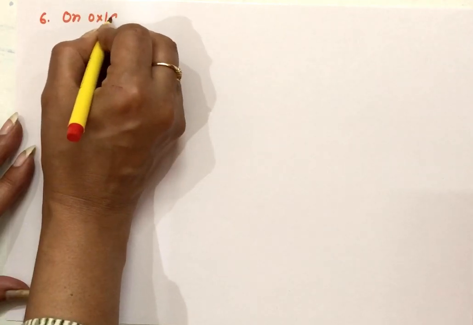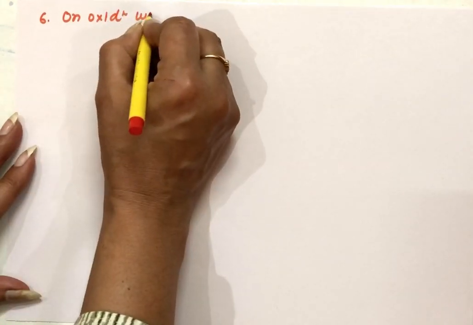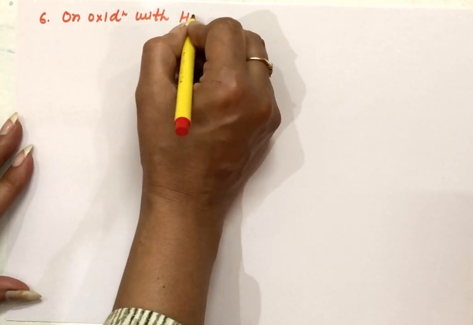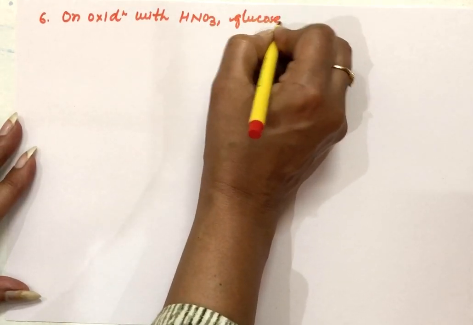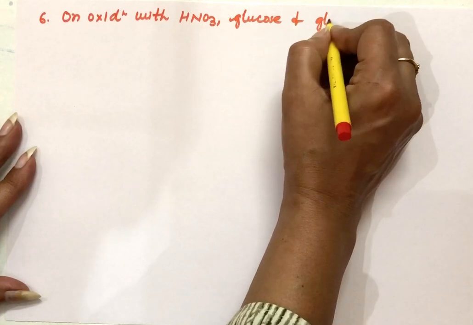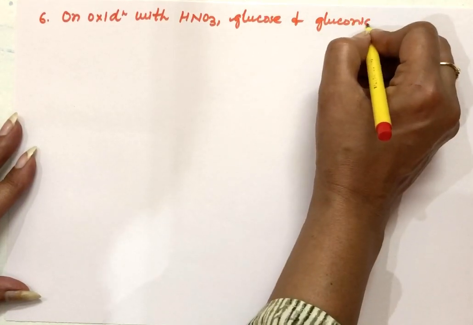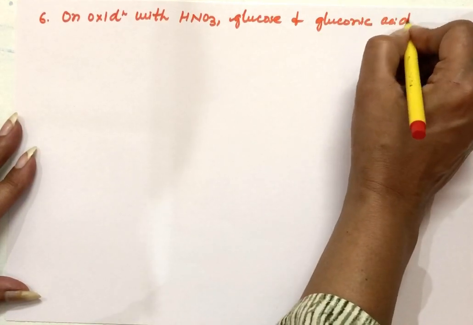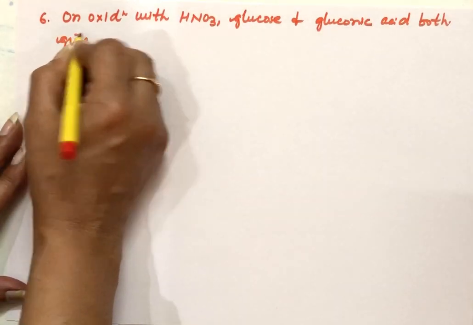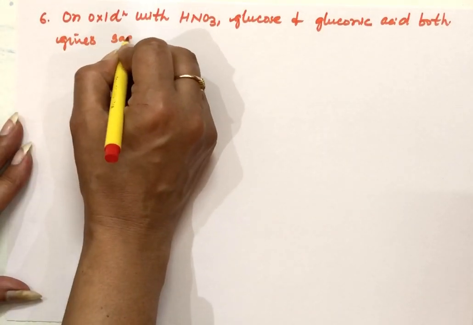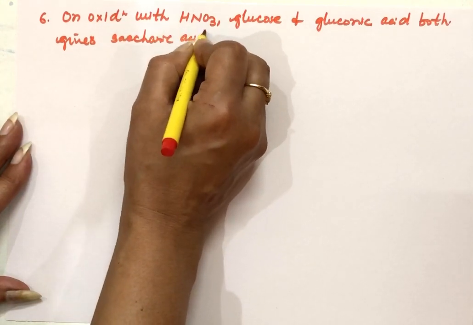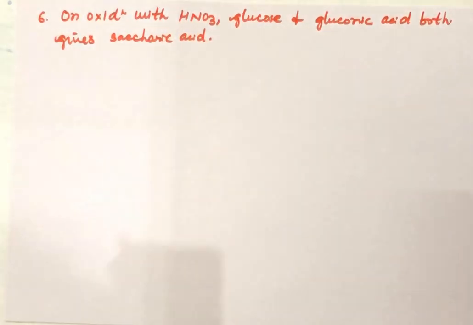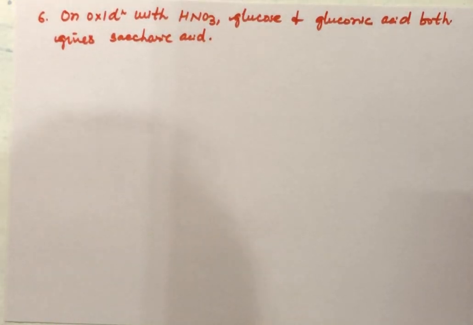When we do oxidation of glucose with a strong oxidizing agent, that is nitric acid, then glucose as well as the gluconic acid that we get by the oxidation of glucose with bromine water, both of these get oxidized to saccharic acid. This confirms that one OH group here is a primary OH group.